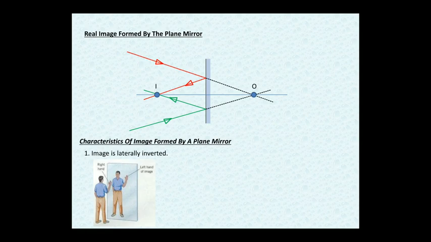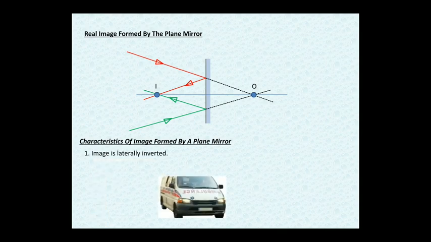Let me give you another example so that you can understand. You must have seen this vehicle. What is this? Obviously, this is an ambulance. But did you notice the manner in which the word ambulance is written on it?